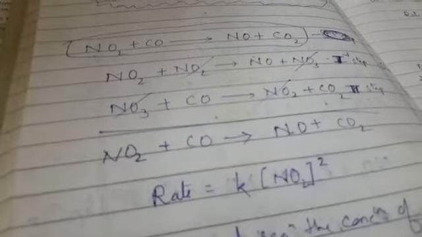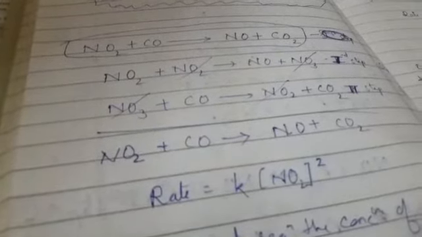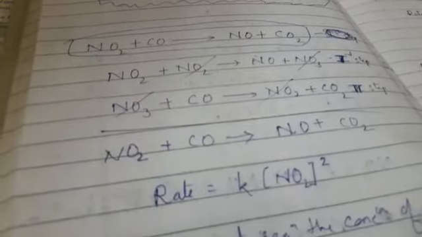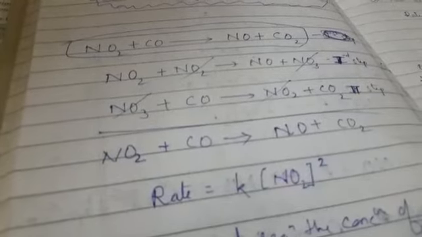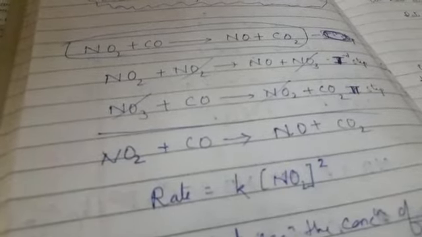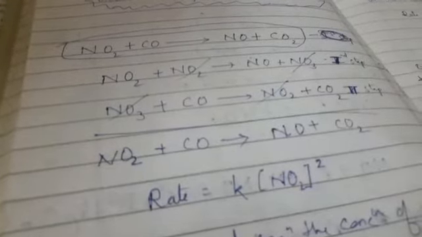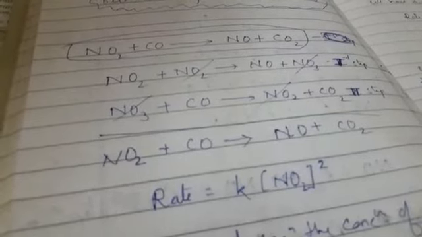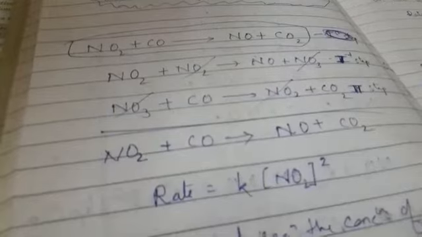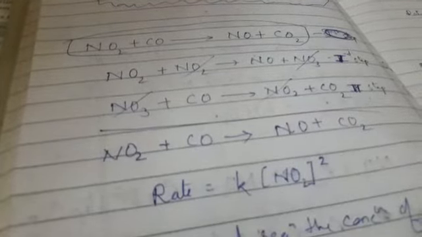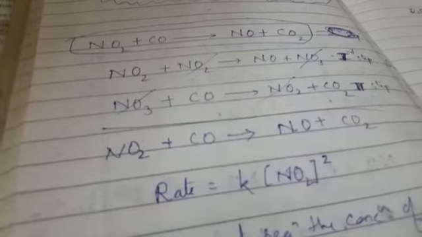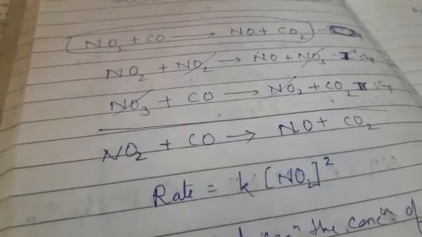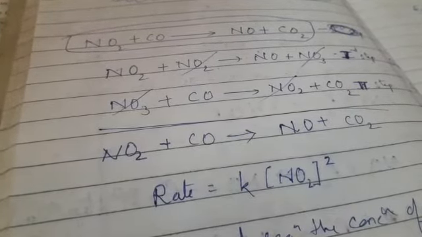This is the final reaction, and with its help the order of reaction will be 2, because we have one NO2 and one CO, 1 and 1 combined, because order of reaction is the sum of the powers of the concentrations of the reactants. So on this basis we have order of reaction 2. When we see the mechanism, the rate of reaction depends on the slowest step. The first step is the slower reaction, and in the first step also we have NO2 plus NO2, both with stoichiometric coefficient 1.